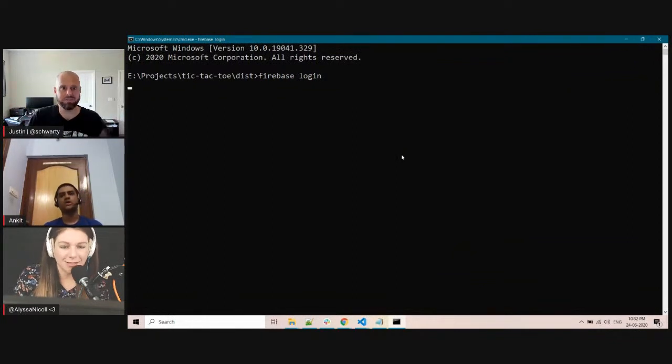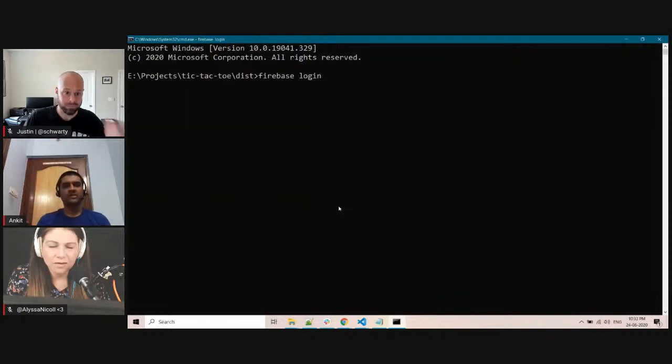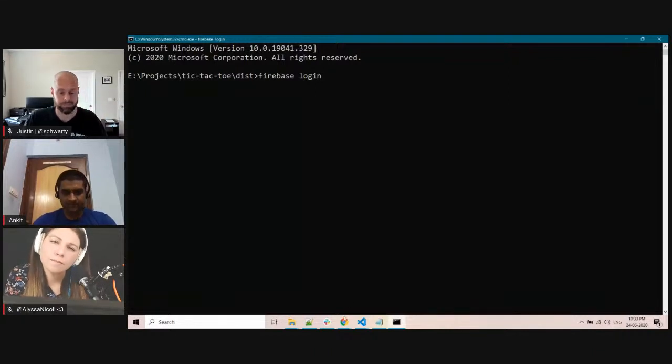Yes, right? You have to install Firebase CLI also. I don't remember the command, but if you Google, you can find it easily. So you have to install Firebase CLI, and you can log in with Firebase. Then you can use firebase init to initialize.